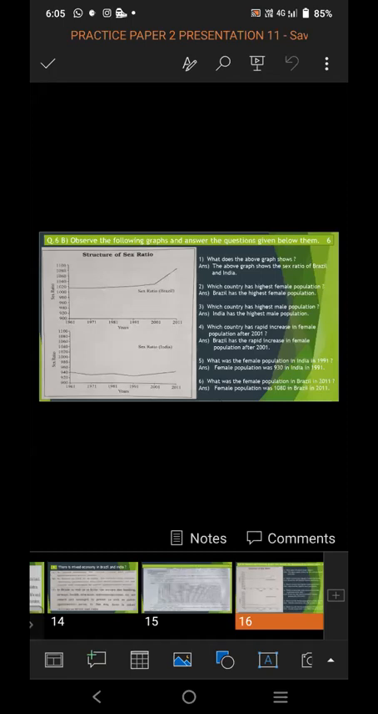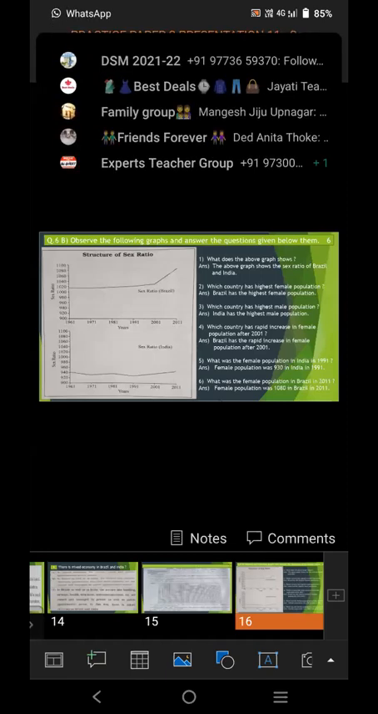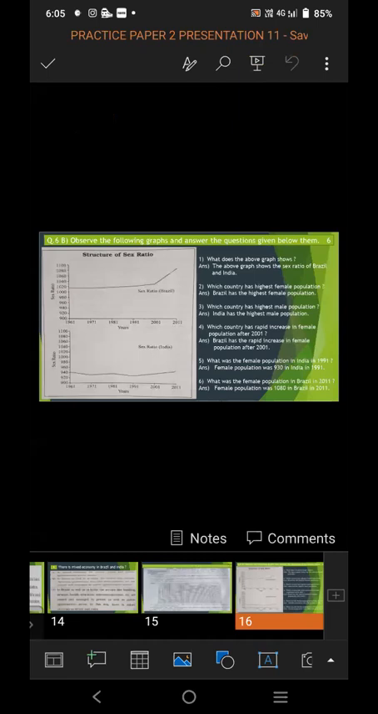What was the female population in India in 1991? The female population was 930 in India in 1991. What was the female population in Brazil in 2011? The female population was 1080 in Brazil in 2011.